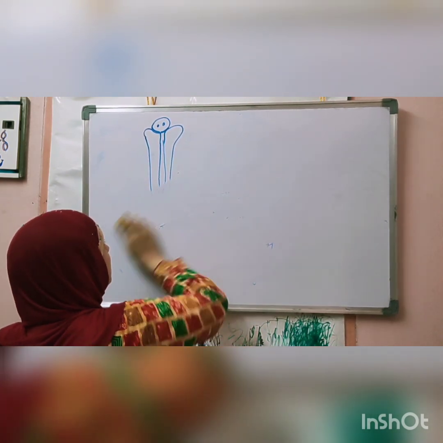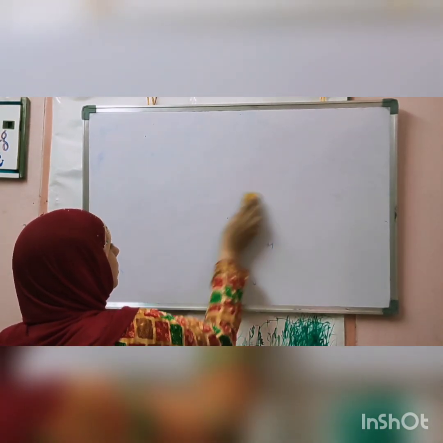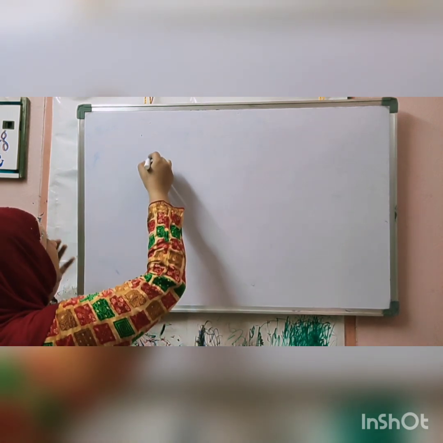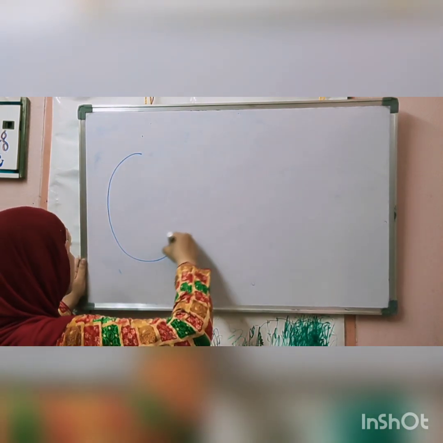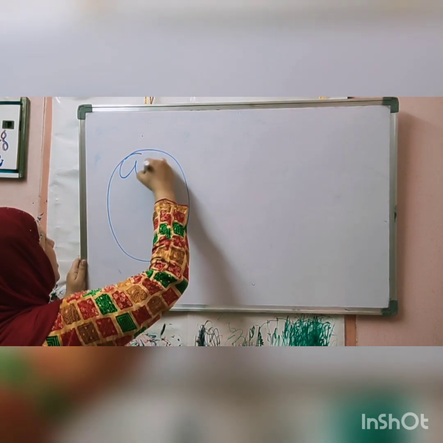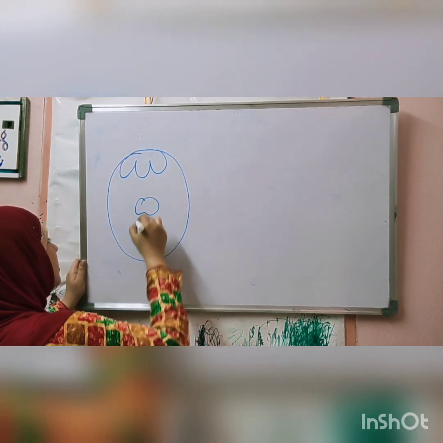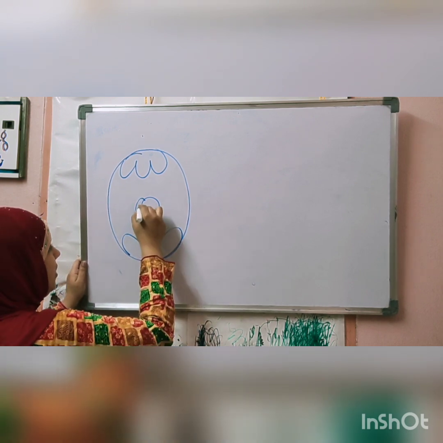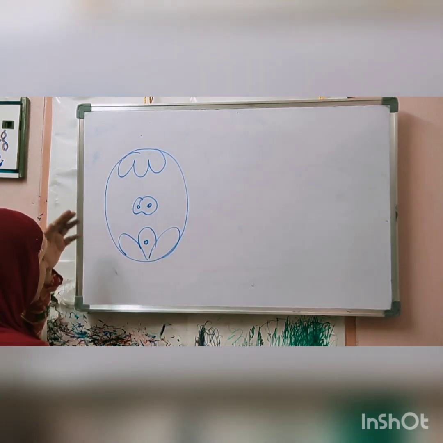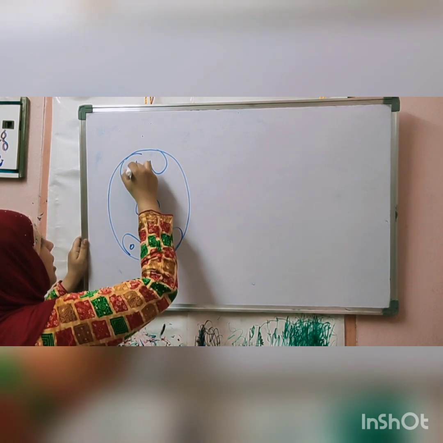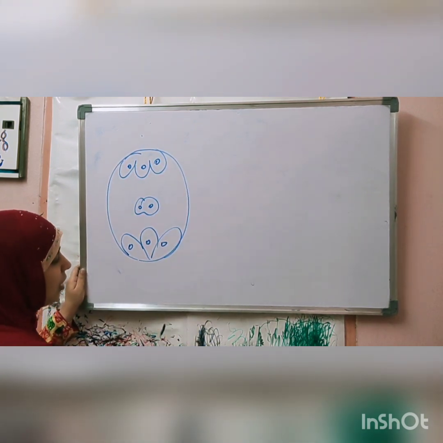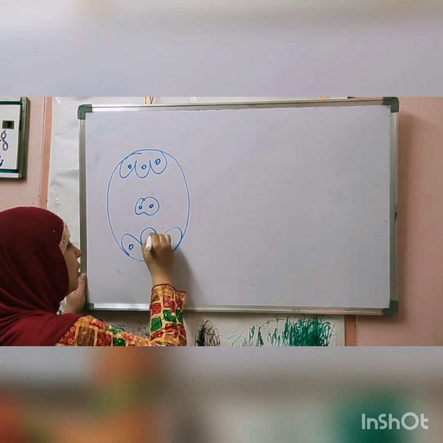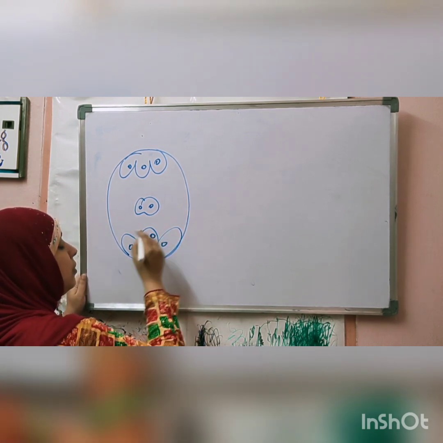What happens next? Three antipodals, one egg cell and two synergids, and the central cell. Now, when the two nuclei are released from the pollen grain, one will fuse with this egg cell,